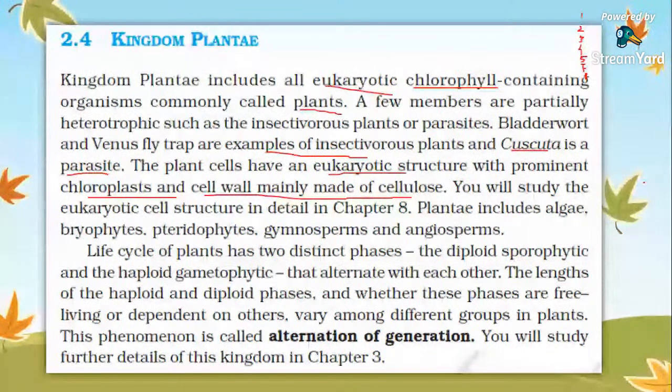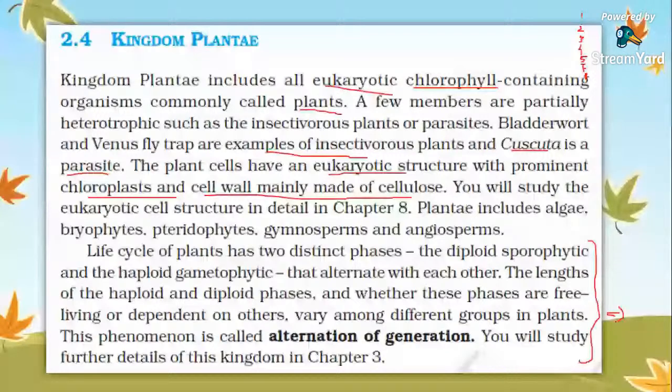Yes. So Plantae includes algae, bryophytes, pteridophytes, gymnosperms, and angiosperms. All those you are going to complete in plant kingdom. That's what you have in the lecture too. The life cycle of plants is enough; I'm not going to confuse you right now. The alternation of generation or metagenesis is in case of plant kingdom.